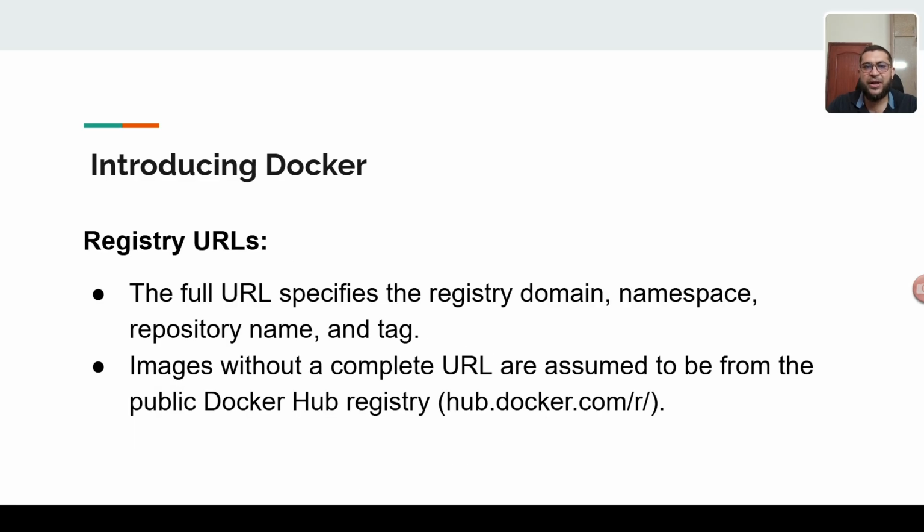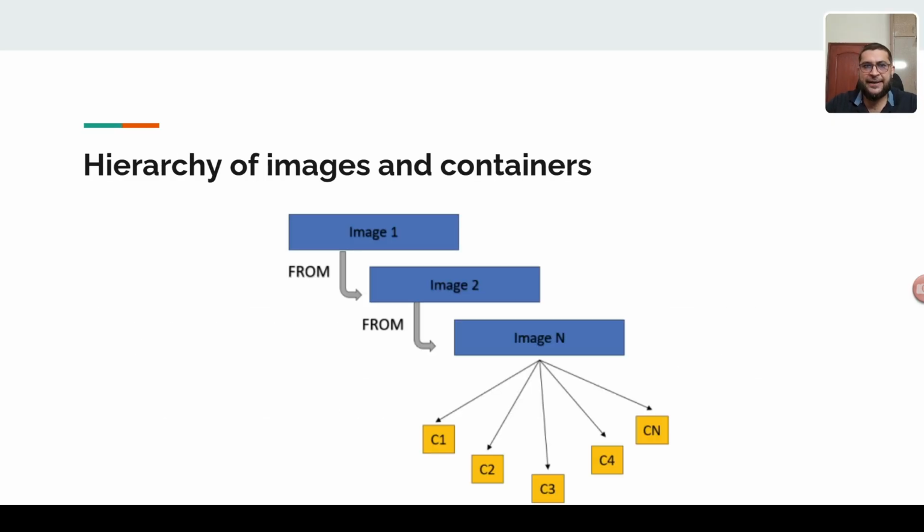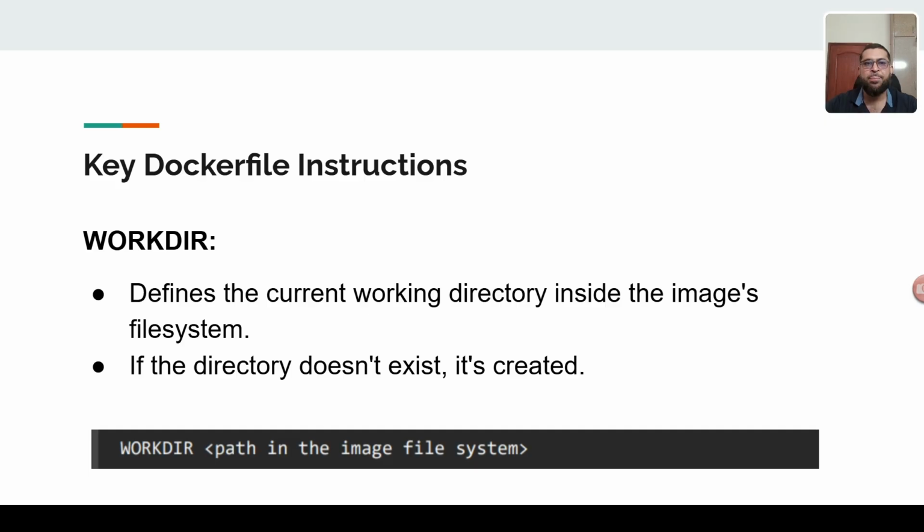And the registry URL: the full URL specifies the registry domain. We already discussed how the URL looks. It has the registry domain, namespace, repository, and the tag. This is the example. You can use any type of registry, like Docker Hub registry and Azure Container Registry. So this is up to you where you store the image. And we have the images and containers in a hierarchy: first image 1, 2, and you can have n number of images, and each image has n number of containers. So this is the hierarchy of the images and containers.